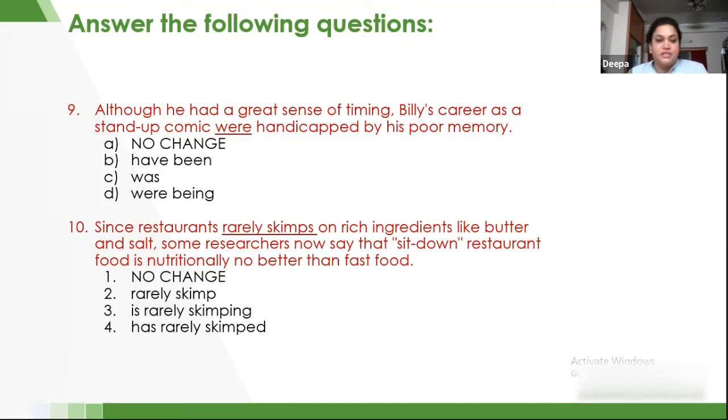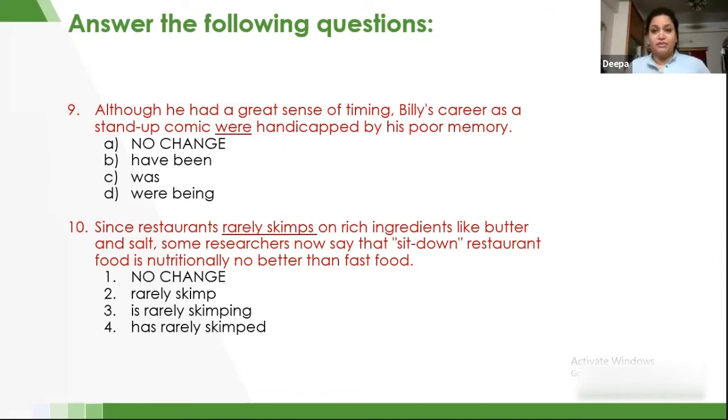These are the options, and in the question you have the verb called skims. Skims is singular in number. That is basically skimping. This has to be used in simple present tense only, because we are talking about a generalized thing and that need not be used in a present perfect tense. So therefore, the fourth option is not right.